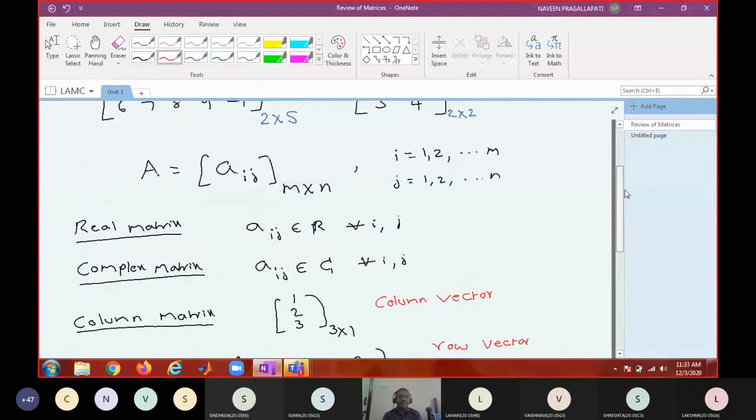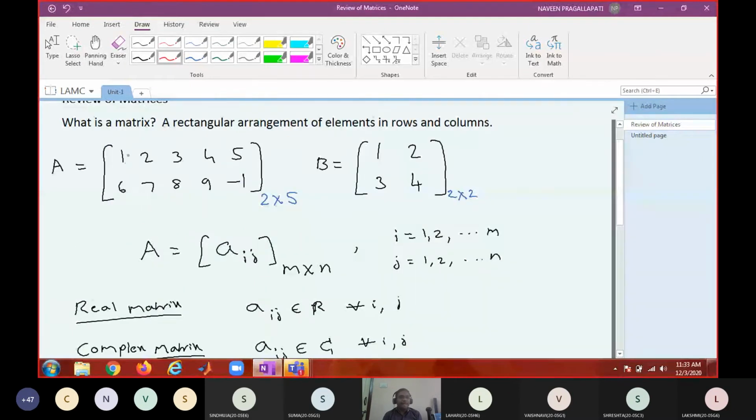In this case, you can see how many row vectors there are. This matrix is a 2 by 5 matrix. How many row vectors are there? The first row is one vector, the second row is another vector. It has two row vectors. How many column vectors are there? 1, 2, 3, 4, 5. It has 5 column vectors. So in general, an m by n matrix will have m row vectors and n column vectors. Do you agree?